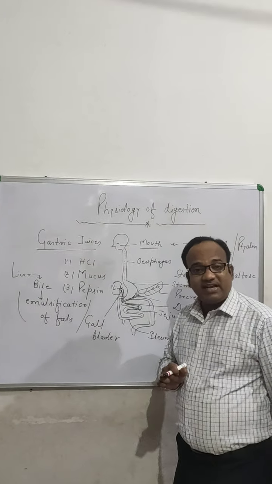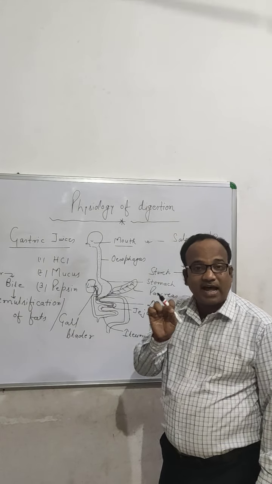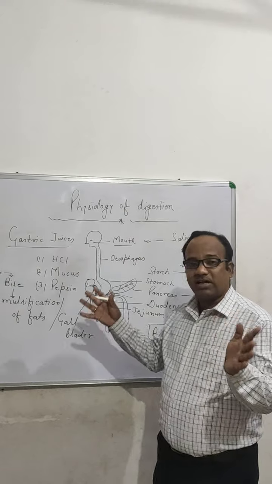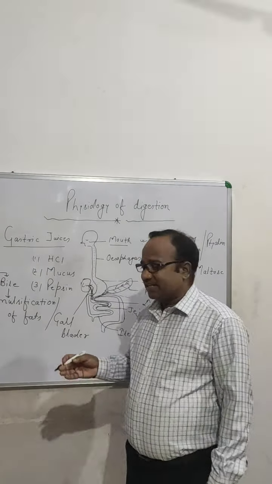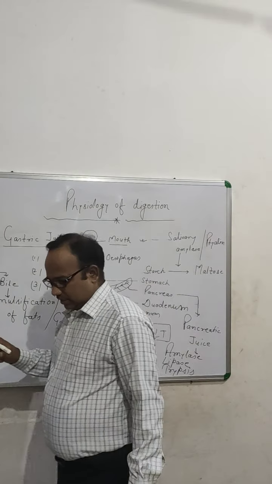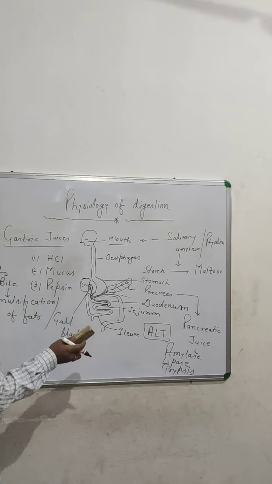Another name for the intestinal juices is succus entericus. This is a new term for you. Actually, biology is all about terms and terminologies. Succus entericus. So I am just going to write the name of this. The board is completely filled up.